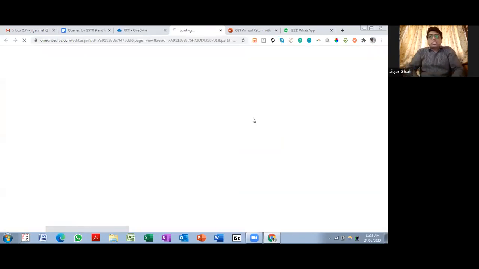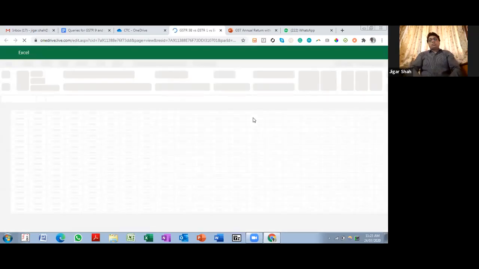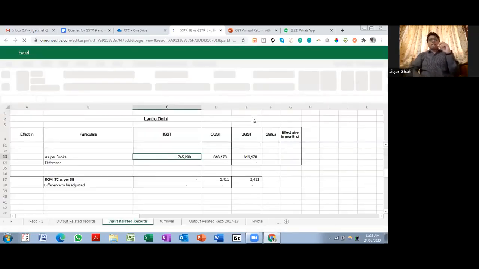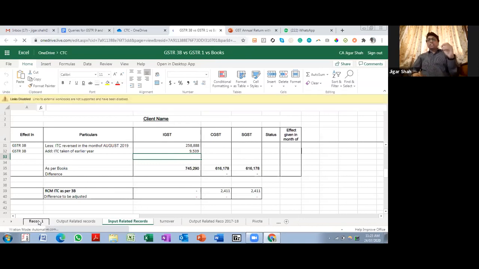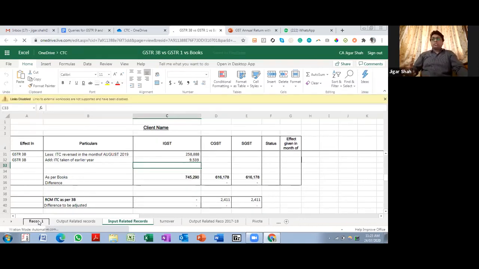So this is the Excel sheet. This is the format that we have created in our firm for plotting all the data for GSTR 3B versus 1 versus books. To be very frank, a lot of this data is available to you if you are using some software.